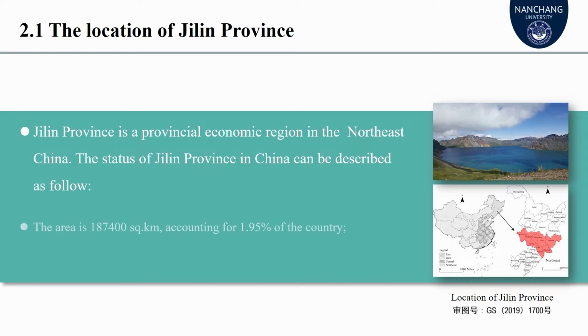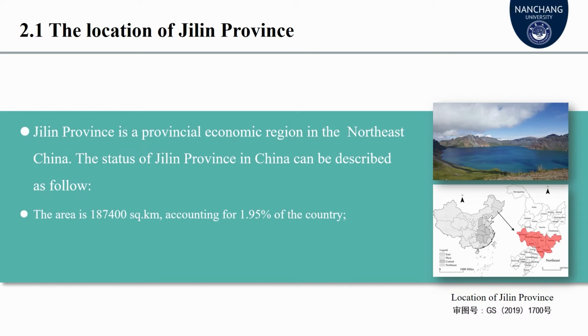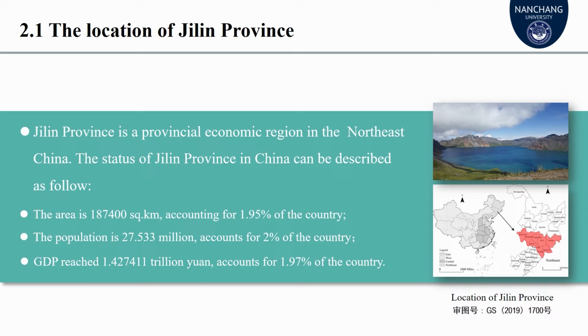Its administrative area accounts for about 2% of China. The population accounts for about 2% of China. The current proportion of its GDP is also close to 2% of China as well. Hence, the endowment structure of Jilin and its comparative advantages must be multi-dimensional and multi-level.